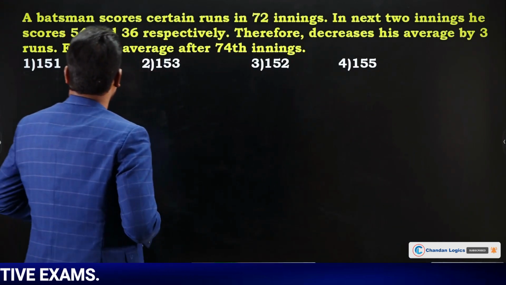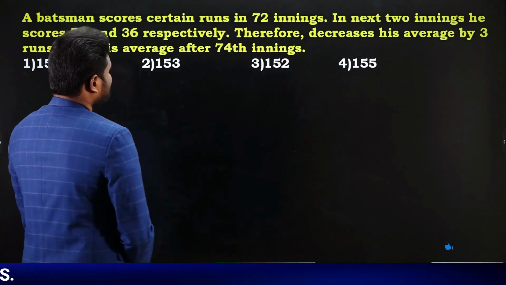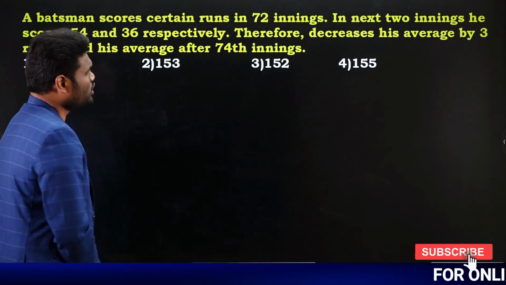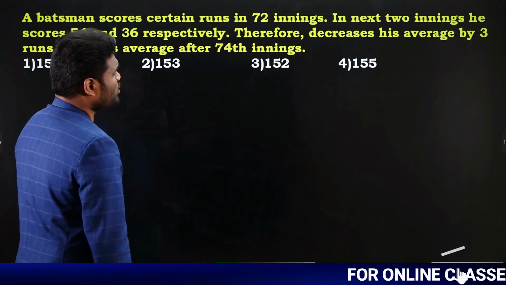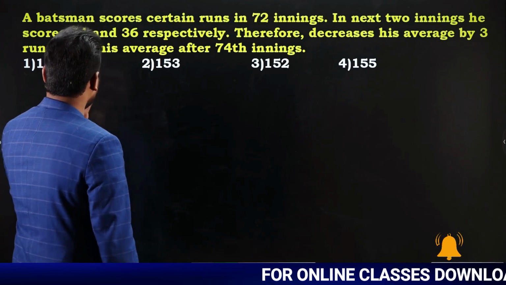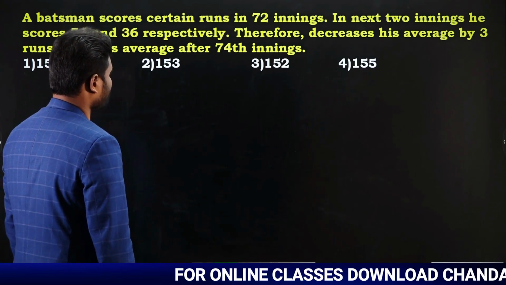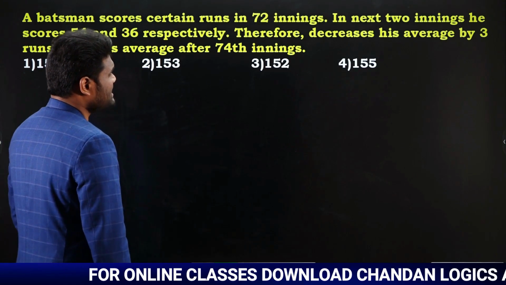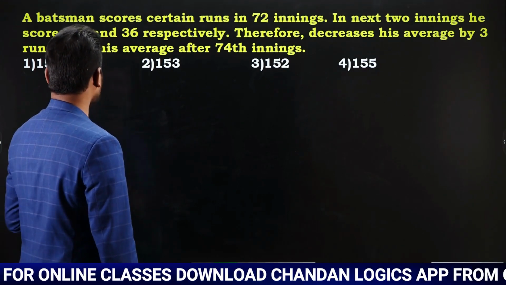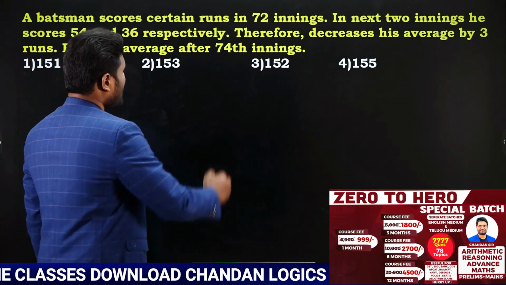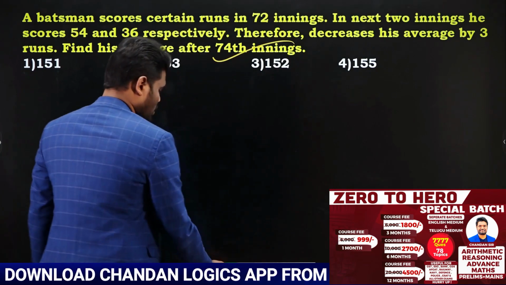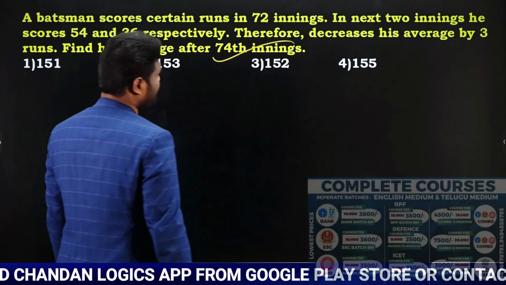Let us look at the next one. A batsman scores certain runs in 72 innings. In the next 2 innings, he scores 54 and 36 respectively. Therefore, this decreases his average by 3. Find his average after 74th innings. So we are supposed to find his average after 74th innings.